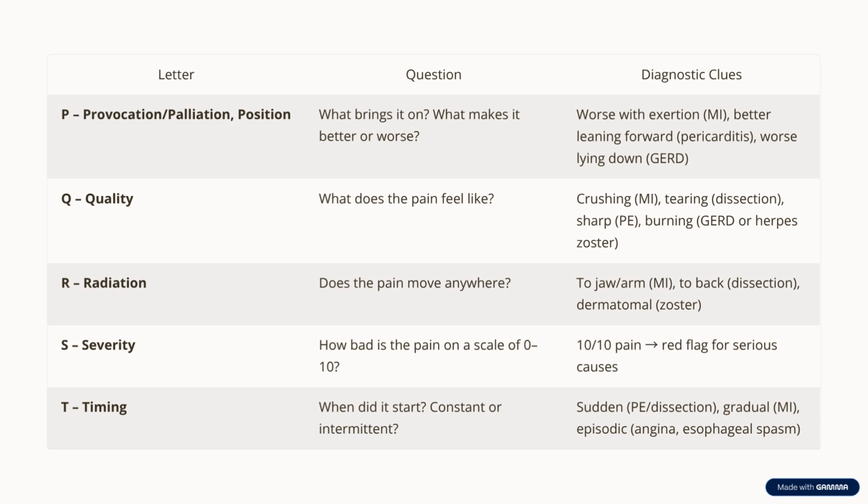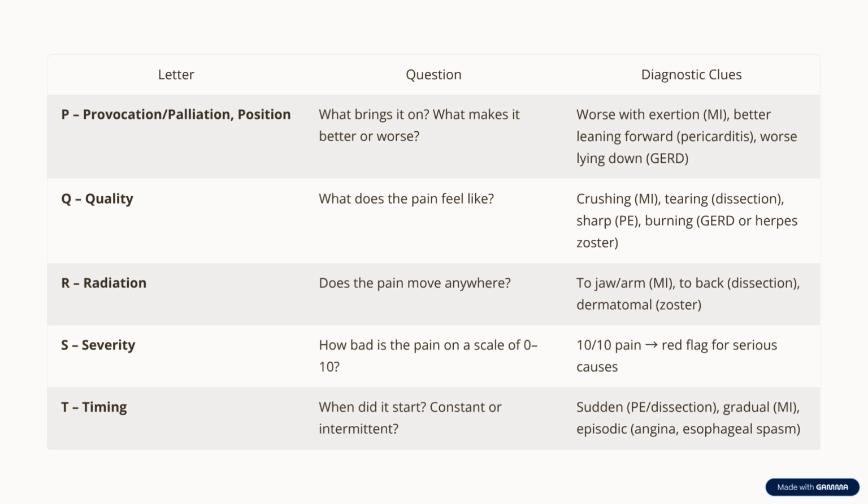Q. Quality of pain. How would the patient describe the pain? Crushing or pressure-like pain suggests myocardial infarction. Sharp or stabbing may point toward pulmonary embolism. Tearing or ripping pain radiating to the back is concerning for aortic dissection. A burning sensation? Think GERD or herpes zoster.